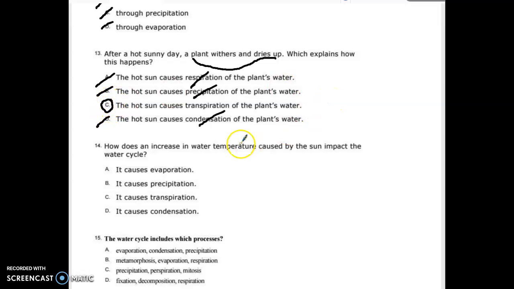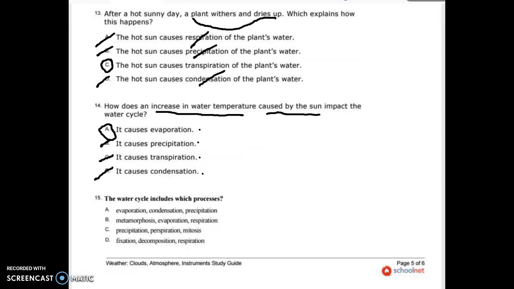And there we go. How does an increase in water temperature caused by the sun impact the water cycle? So when we increase water temperature with the sun, does it condensate, transpiration, precipitate, or evaporation? We know it's not transpiration. This is the third time we've talked about plants sweating. It's the third time we've talked about rain, sleet, snow, and hail. When water gets heated by the sun, it does not turn into a cloud. It evaporates and goes up into the atmosphere, and later when it loses heat energy, it turns into a cloud.